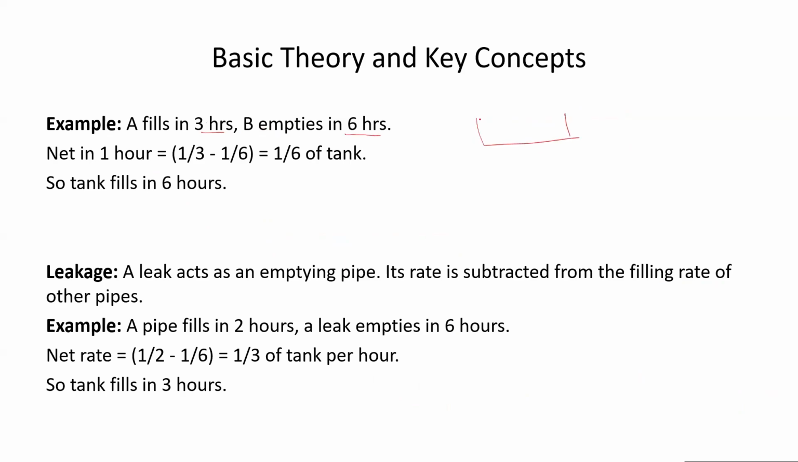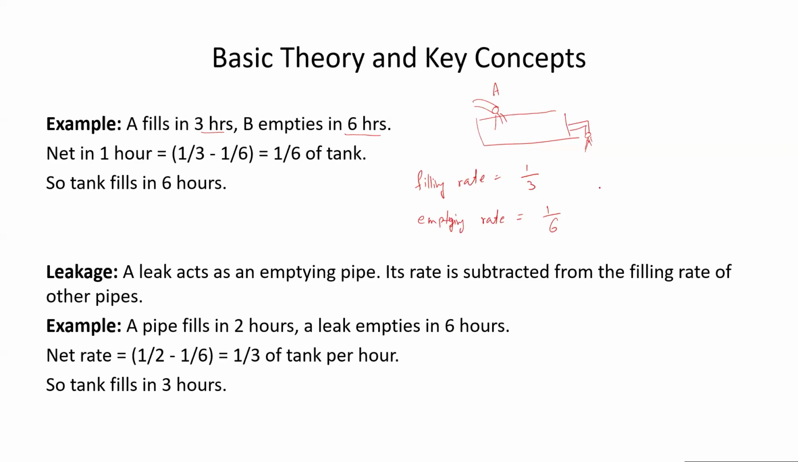So consider a tank. Here is your pipe A, and here you have a pipe B which can empty the tank. Pipe A can fill the tank in 3 hours. What would be the filling rate? The filling rate will be 1 upon 3, right? Because the time taken in filling the tank is 3 hours. Similarly, for the emptying rate, how much time does pipe B take to empty the tank? It is 6 hours. So the emptying rate will be 1 upon 6.